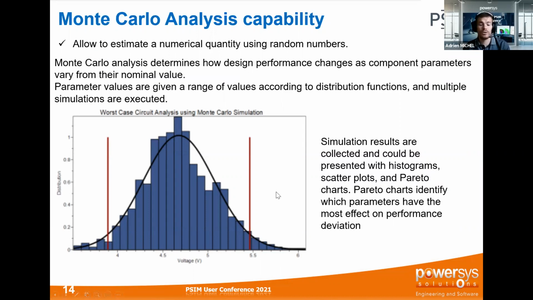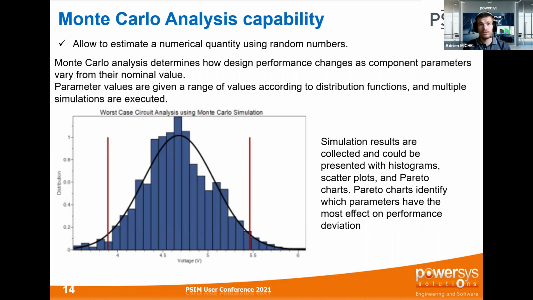In fact, we are going to apply a range of values for the resistance and the capacitance, and the algorithm will change randomly all the sets of parameters. At the end, we will have a correlation depending on the parameters that have a real impact on your measurement, on your performance. And at the end, you can collect and gather all the results into histograms, scatter plots, and Pareto charts.